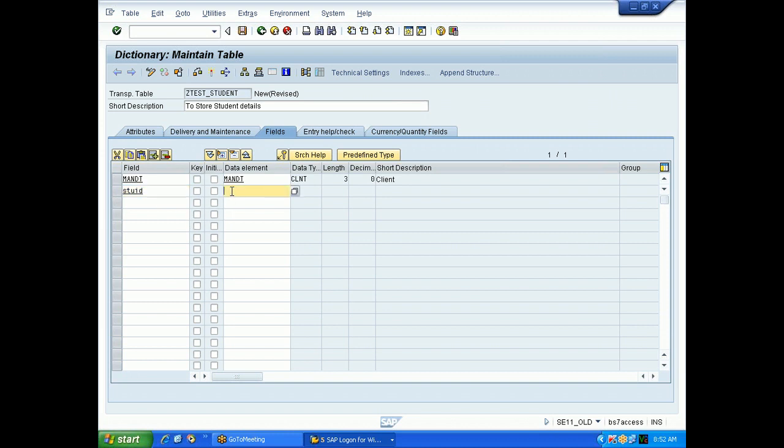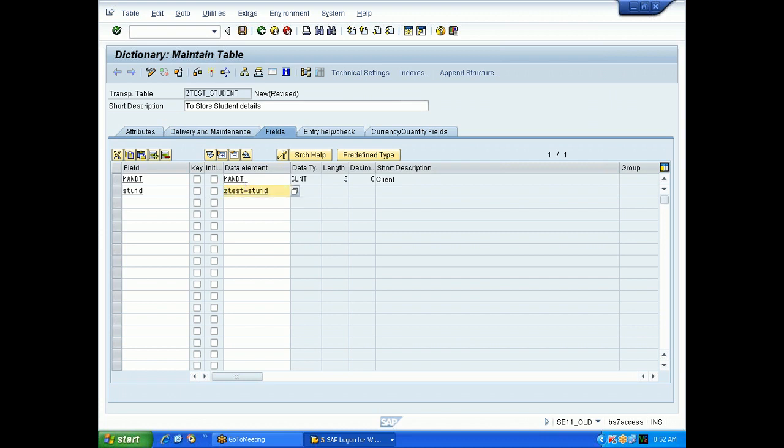Fine. Then come to the data element. Data element, I'll say Z test underscore STUID. Your data element name should start with Z. This is the standard SAP data element, so that's why it is not starting with a Z or Y. But this is the data element which you are going to create now. This is not there. You are going to create it now, so it should start with Z.